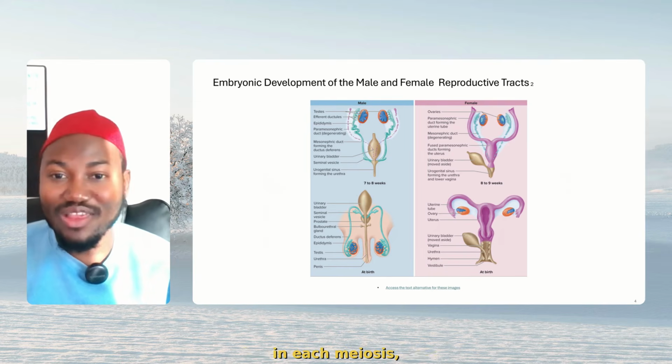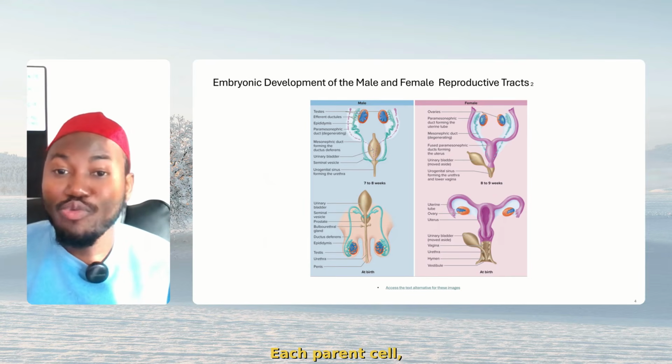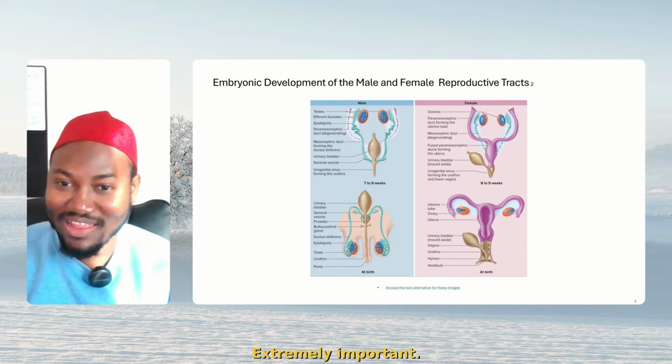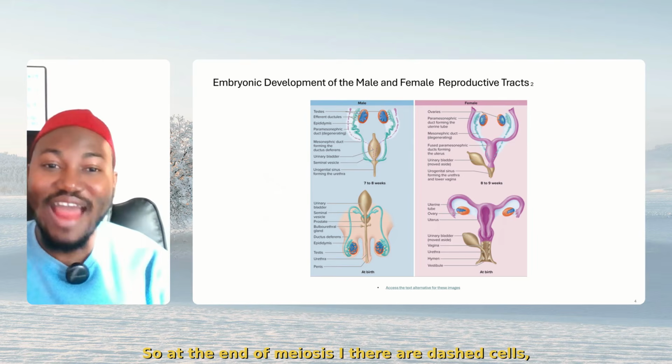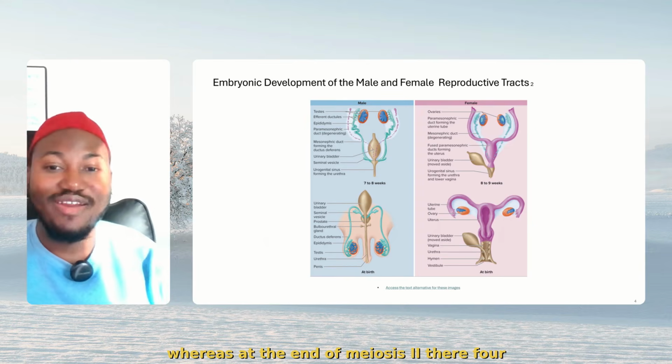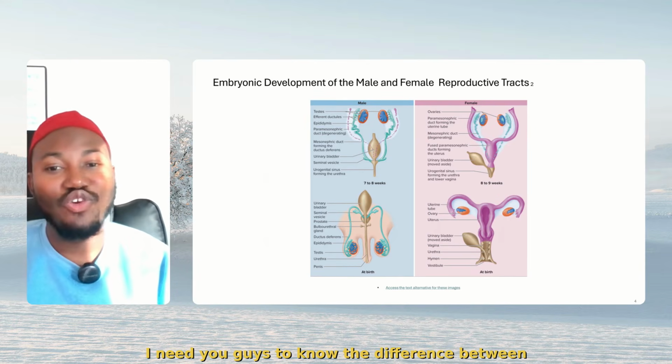And remember, in each meiosis, what happens? Each parent produces 4 haploid cells. Extremely important. So at the end of meiosis 1, there are 2 haploid cells, whereas at the end of meiosis 2, there are 4 haploid cells. I need you guys to know the difference between this.